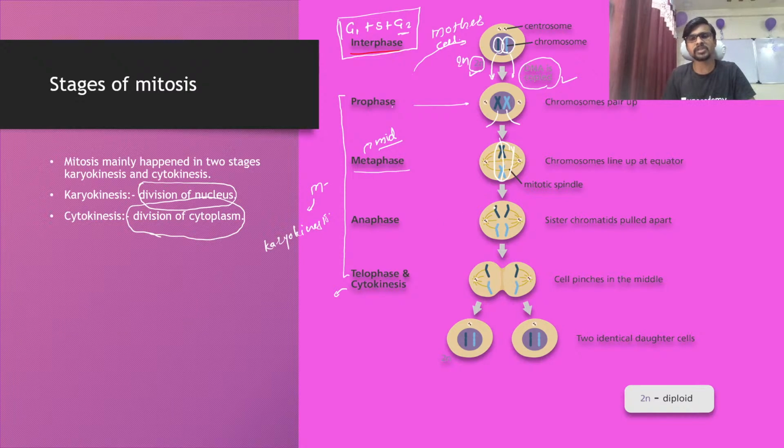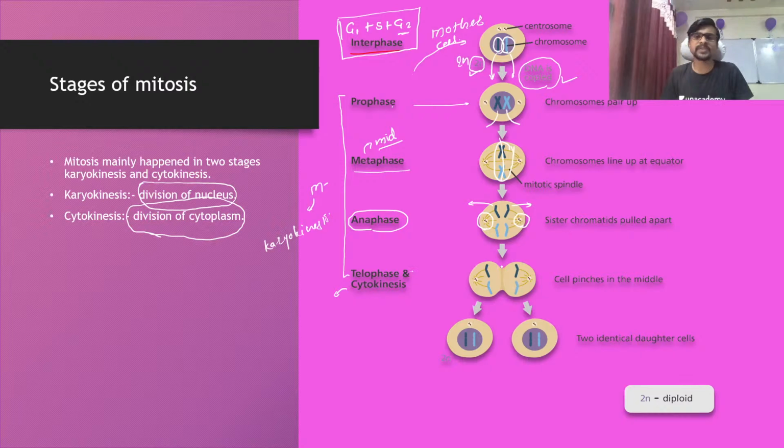If you see now, the chromosomes are pulled toward both ends. Here is one centriole, here is one centriole, which is pulling. Both of them started pulling, and the chromosomes got distributed half and half. So this phase is called anaphase, where the chromosomes are moving toward the opposite poles.